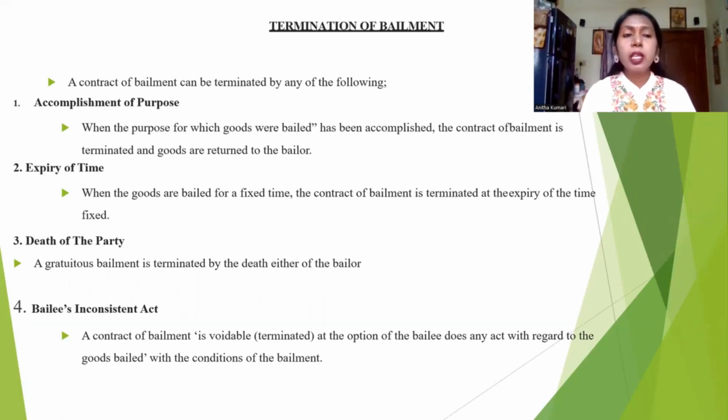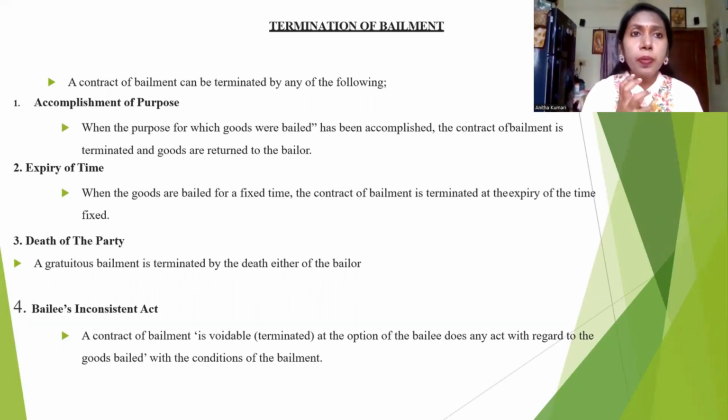So what do you mean by this, students? In the last class we have already seen the termination of agency and termination of a contract. Whatever the act may be, there are certain basic topics like essential elements, then formation, then types, as well as rules to be followed. At last, termination.